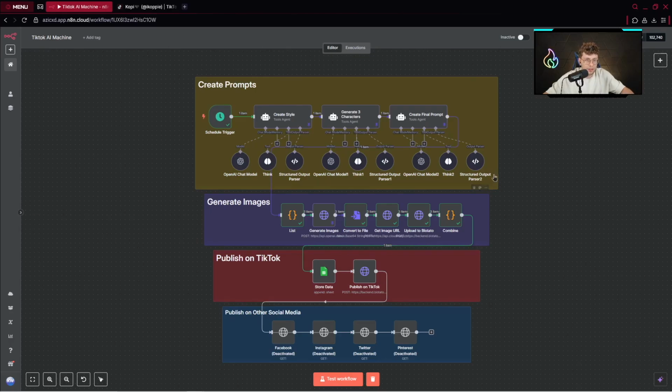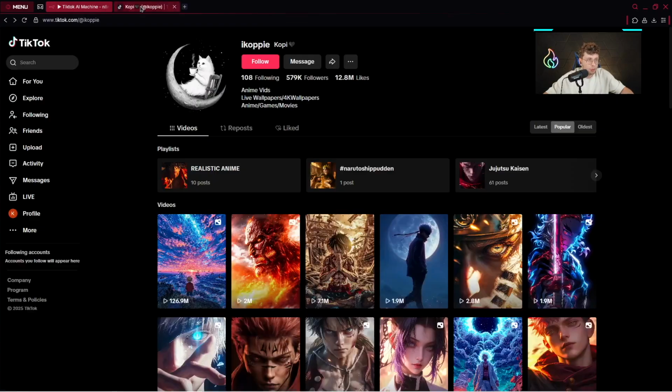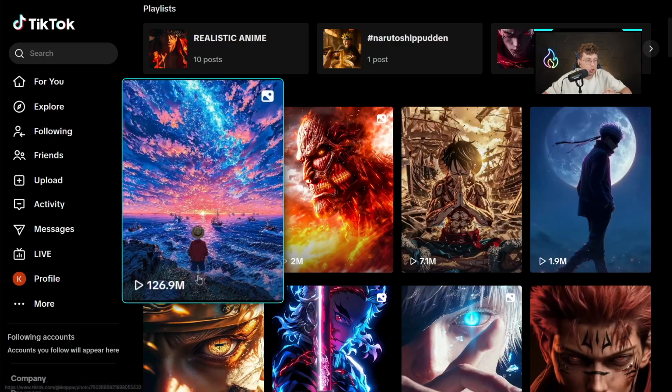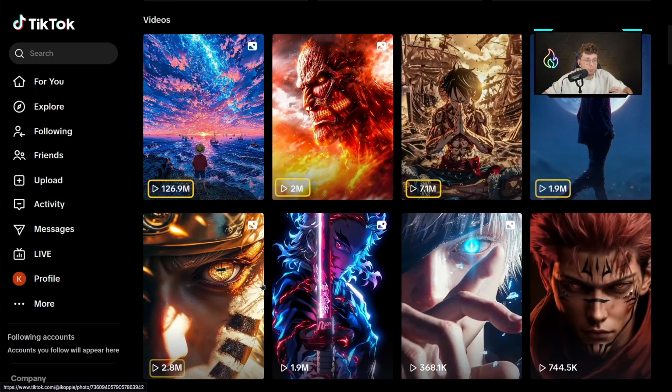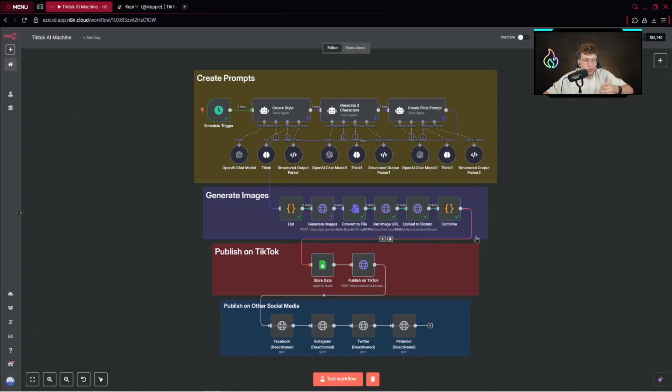I just built this AI agent system that recreated for me this entire TikTok content business. And when you look closer, one of their videos made 127 million views, along with other videos that are making millions of views. And for this case, I've used n8n to automate the entire process, without writing a single line of code.